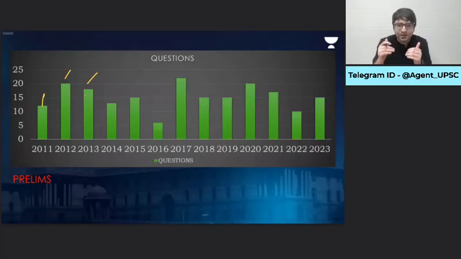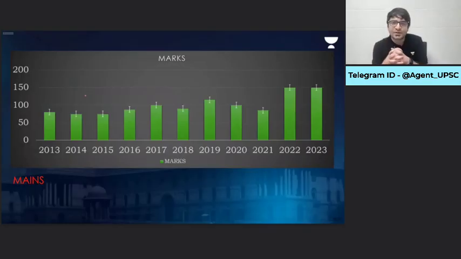But how do we judge the importance and significance of the subject? By looking at the marks that are allocated to the subject in the examination. And for prelims, mostly 12 to 15 questions. It can also go up to 22 questions can be asked and have been asked from Indian polity. That's number one. Number two, look at the marks allocated to the subject in mains examination.